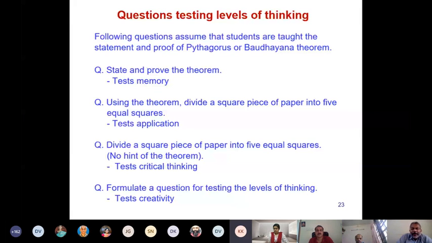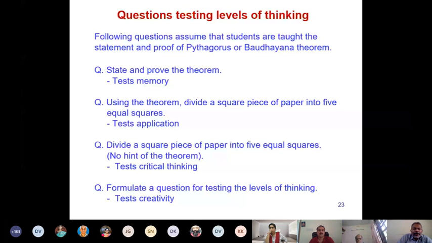That is why a good question paper, a good set of questions, is that set where you have, say, maybe 20% of the questions testing memory, right? Or maybe 20, even 30% maybe. Then another 40% or 50% at application level, and maybe 10% at critical thinking level, right? Because critical thinking, as you have seen, it takes a long time.